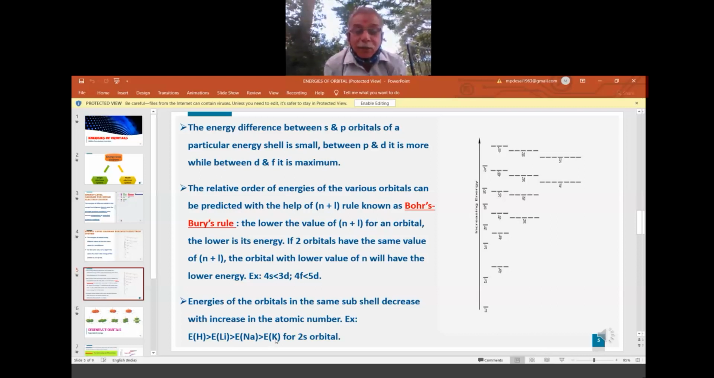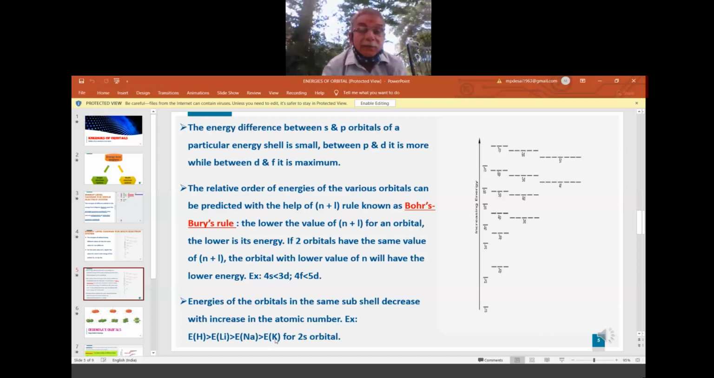It is very close to the nucleus. Though potassium has 19 electrons, the 19th electron is far away, whereas the 2s electron is very close, so it experiences more attraction. That's why it has less energy. That is the meaning of this rule. So a variety of rules are there. The only thing is we have to understand.